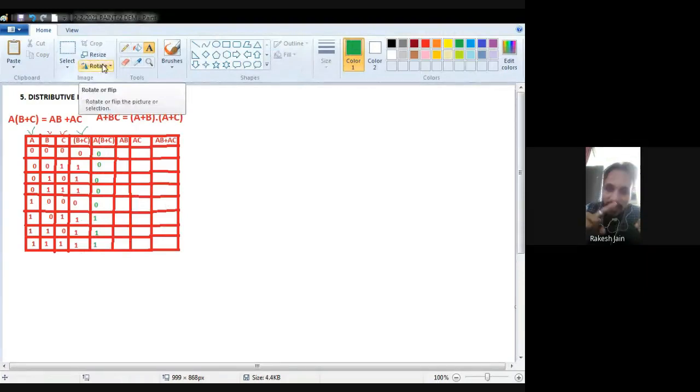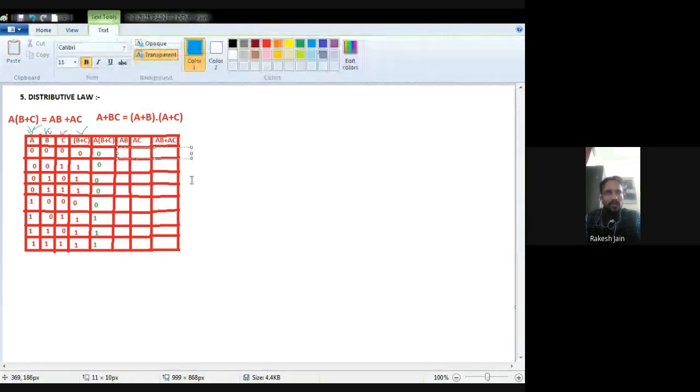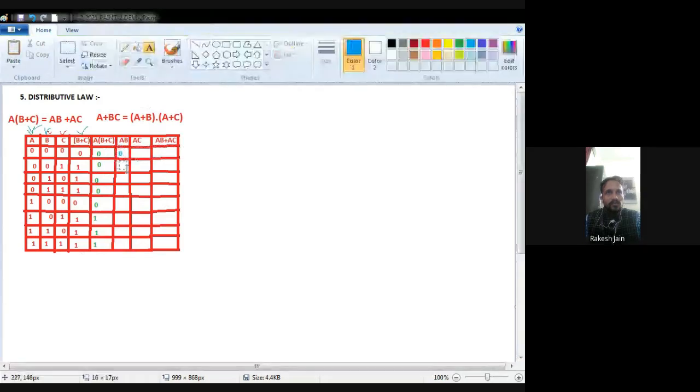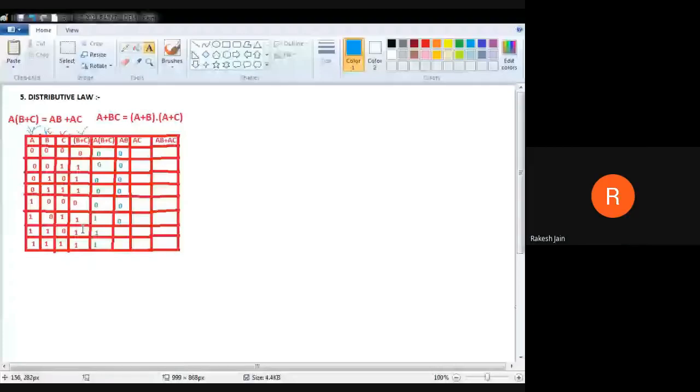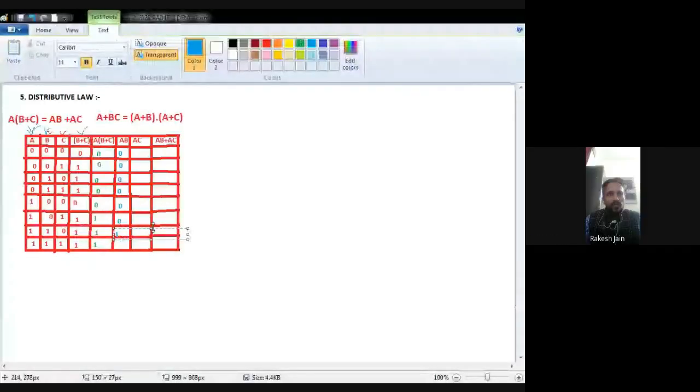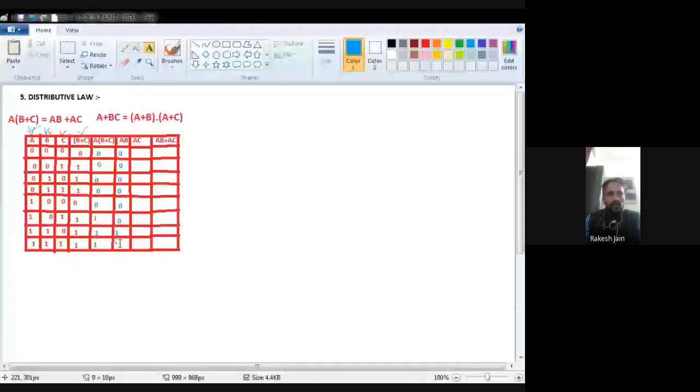First of all, where is the B plus C? See with this green color, the B plus C is here, and where is A? A is this one. Now what we have to check? We have to check that in A and in B plus C, in both of these two lines, no one is 0. If anything is 0, then the output will be 0, because this is AND operation. A dot B plus C. B plus C we found, A I have. So A dot B plus C means if any input is 0, output will be 0.